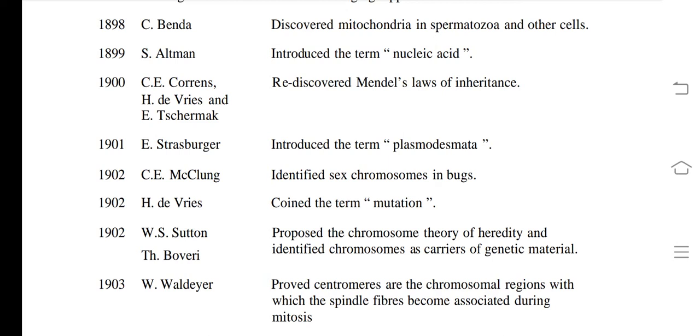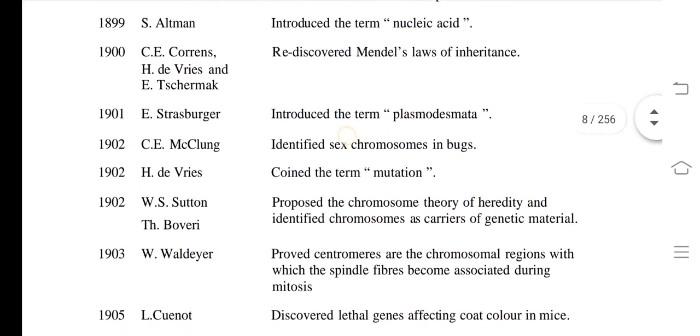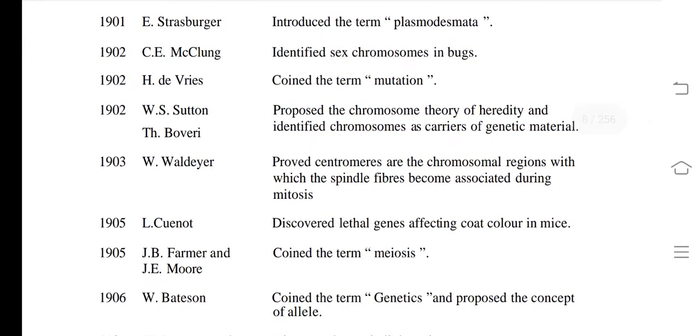1902, Walter Sutton and Theodor Boveri proposed the chromosome theory of heredity and identified chromosome as carrier of genetic material. What about 1903? Waldeyer proved centrosomes are the chromosomal region with which the spindle fibers become associated or connected during the process of mitosis.